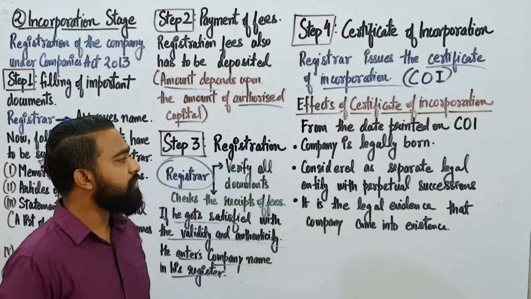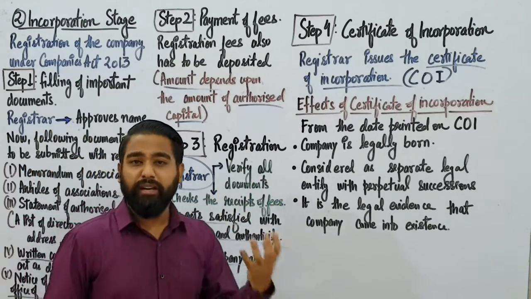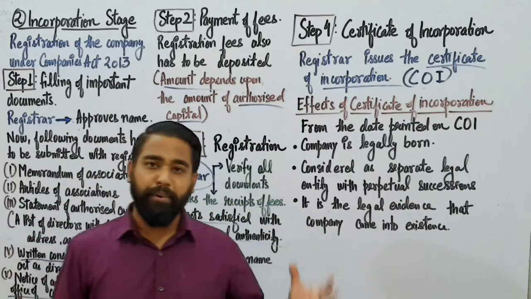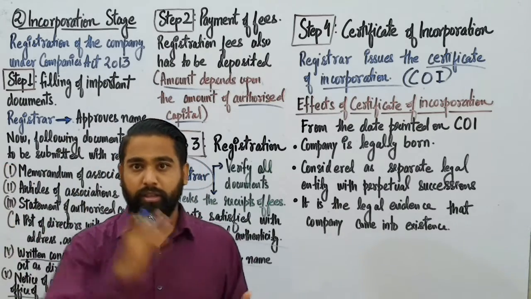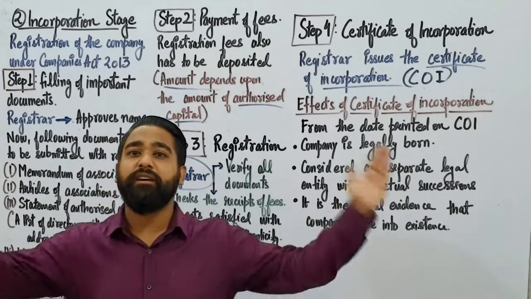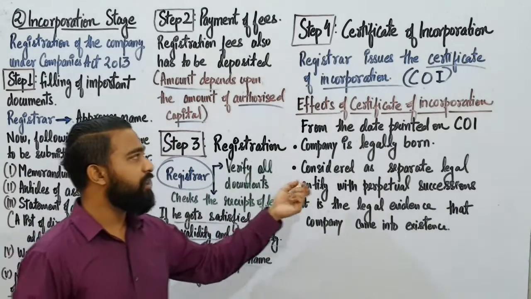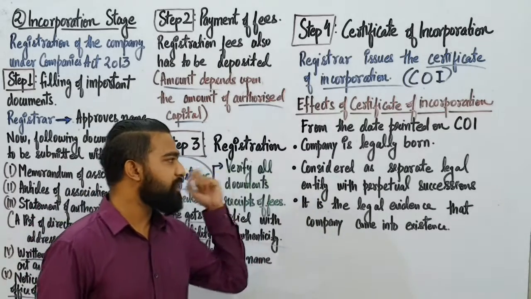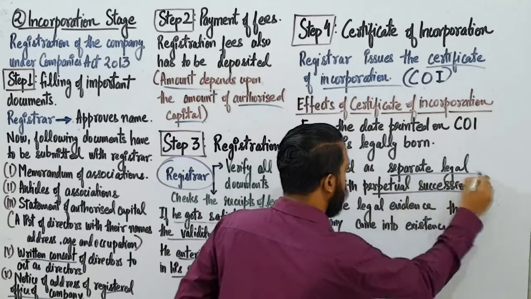Now the company is considered a separate legal entity. The owners are different and the company is different. The owners work for the company. The owners and the company are different entities. They are not the same. So the certificate of incorporation shows that the company has a separate legal entity with perpetual succession.